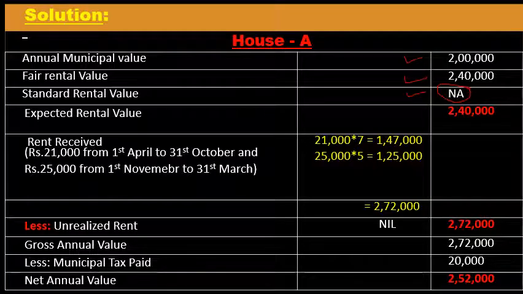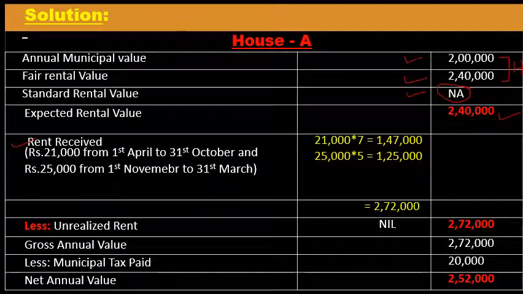How to calculate expected rental value whenever there is no standard rent? Municipal value or fair rental value, whichever is the highest, is the expected rental value if there is no standard rental value. So here the higher is 2,40,000, so 2,40,000 is the expected rental value. Next one is rent received.